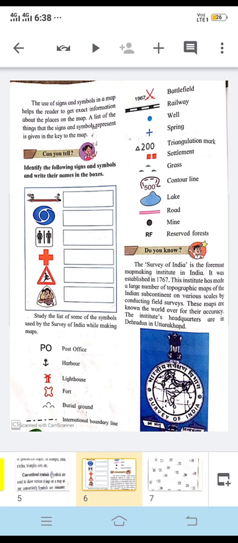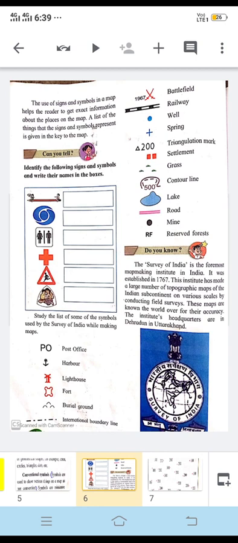Topographic maps are those maps which show the height of places, mountains, plateaus, and different types of heights of places are shown. Especially in the Indian subcontinent, various types of maps are drawn and these are made by the Survey of India. So this is also an important institution that we should know about.